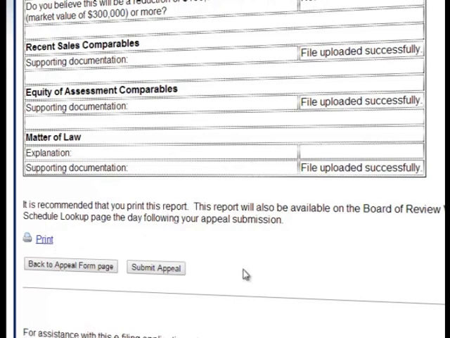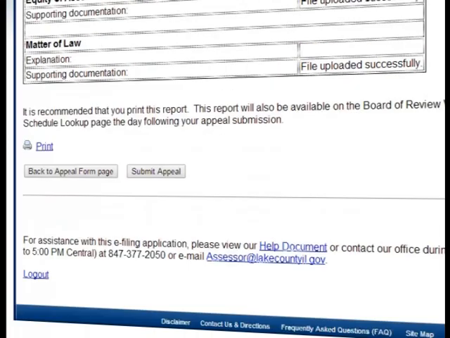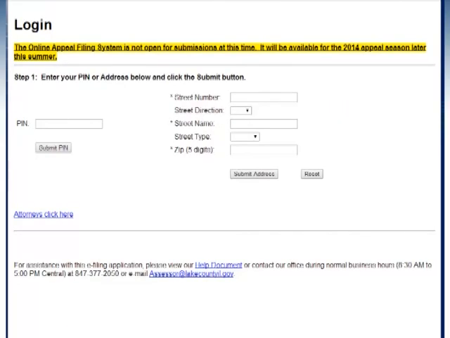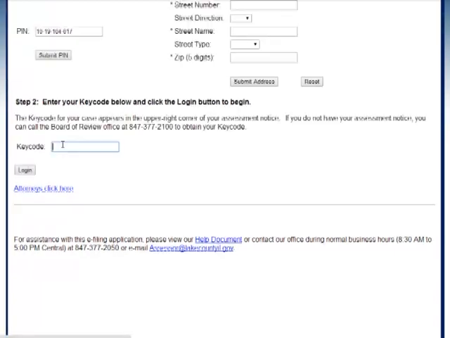To finalize your assessment appeal, you must click the Submit Appeal button on the bottom of the Review and Submit screen. If you don't click this button, your appeal will not be filed with the Board of Review. If at any time when you are in the online filing system and you need to log out and come back, you may click the Log Out button on the bottom of the screen. You will get a reminder that your appeal has not been submitted and when the final filing date is for your township. You must come back and submit the appeal successfully by your final filing date.